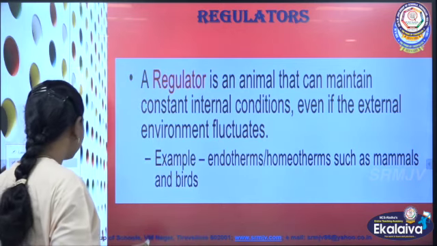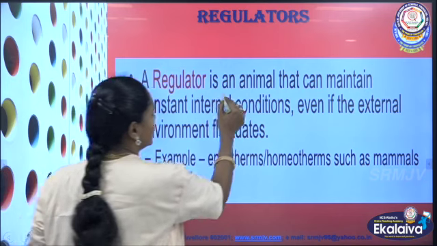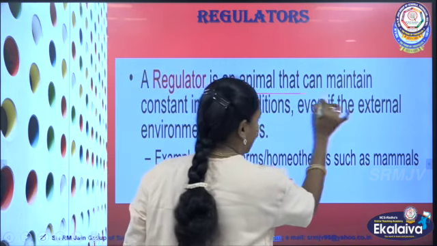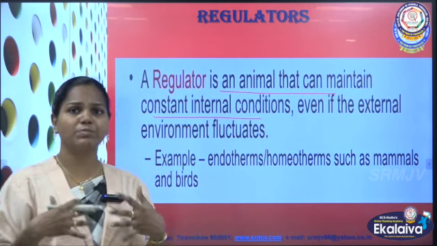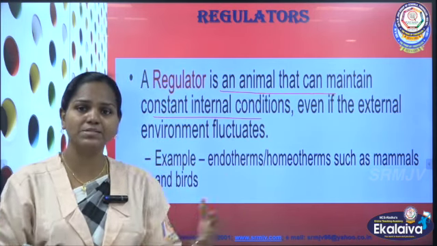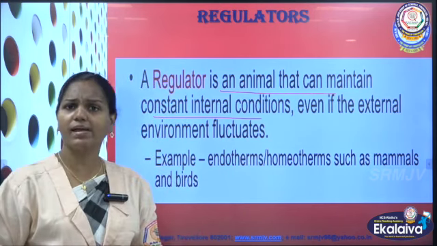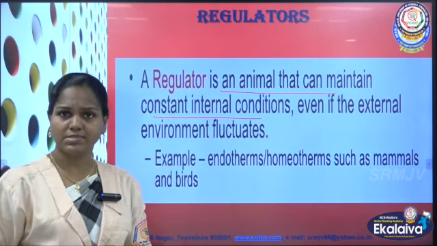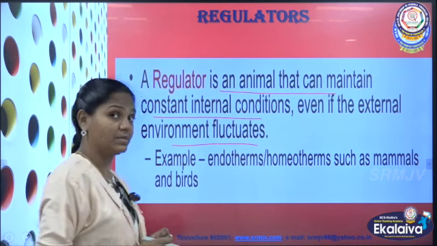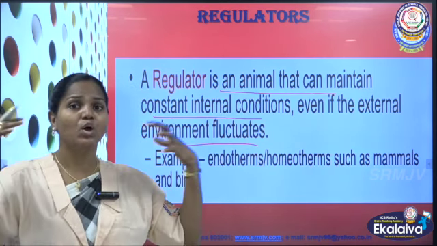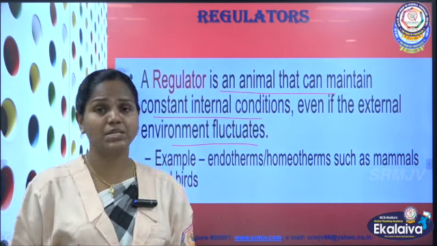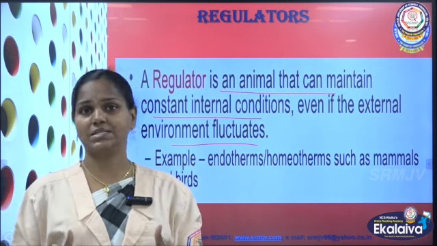A regulator is an animal that can maintain a constant internal condition. Because of that, human beings are examples for regulators. Even if the external environmental temperature or whatever the condition is fluctuating, we have our own ability to maintain our constant internal environment.